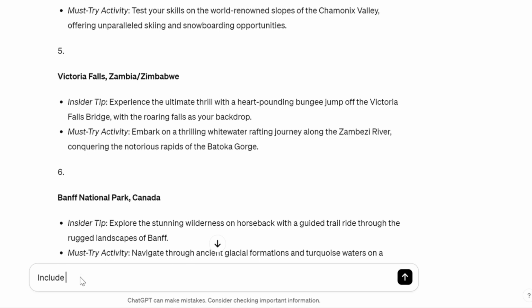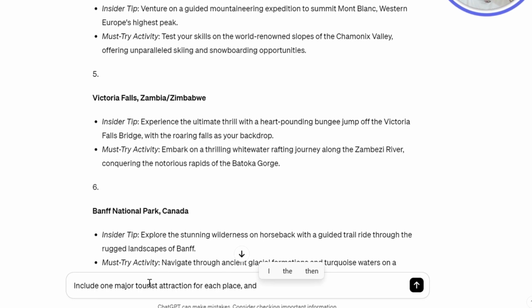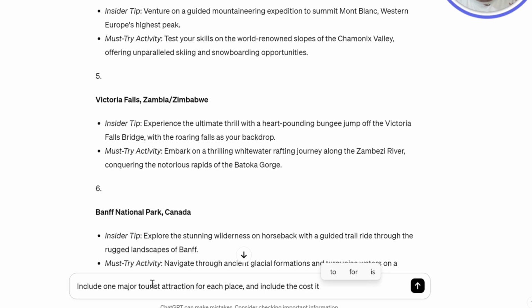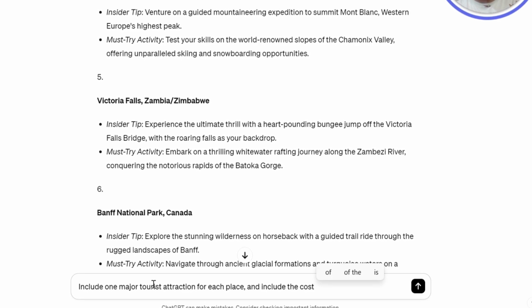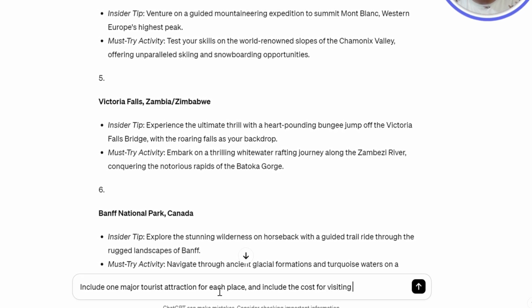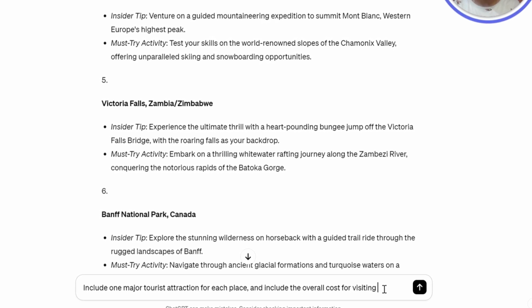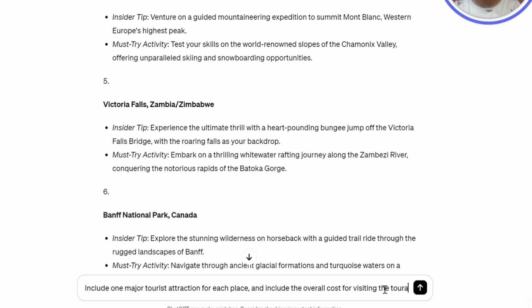include one major tourist attraction for each place and include the overall cost for visiting the tourist attraction.